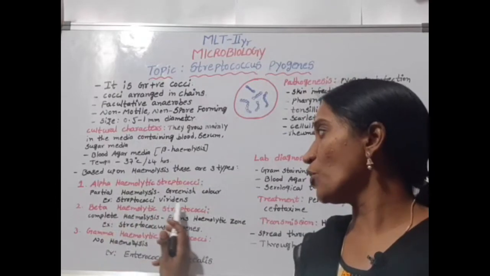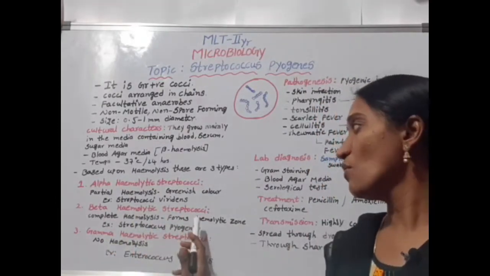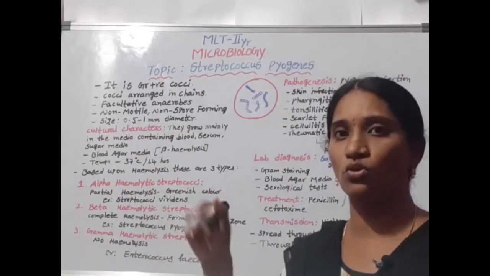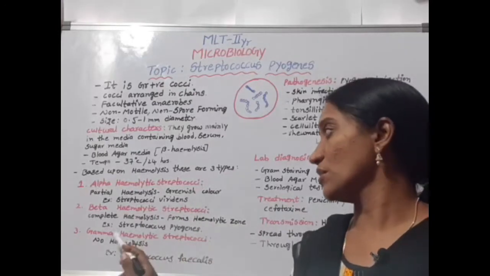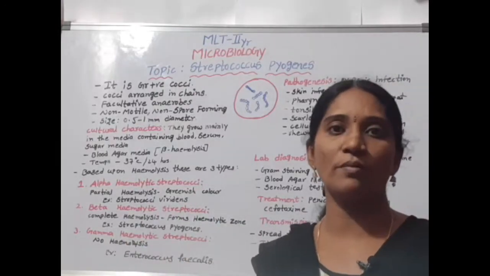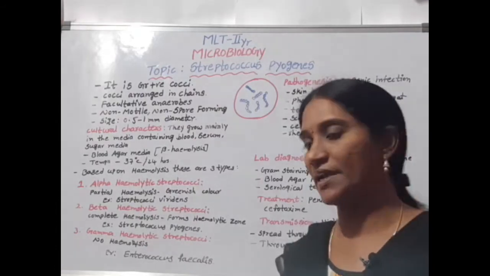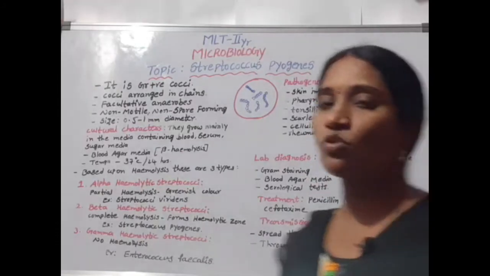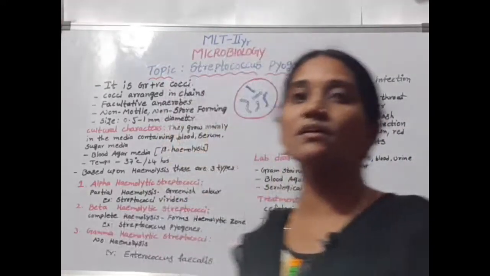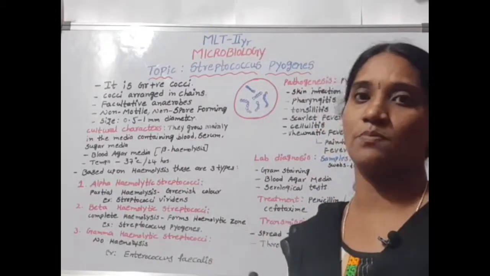Beta hemolytic streptococci show complete hemolysis and form hemolytic zones, and the example is Streptococcus pyogenes. Gamma hemolytic streptococci show no hemolysis, no lysis of the blood, for example Enterococcus faecalis.